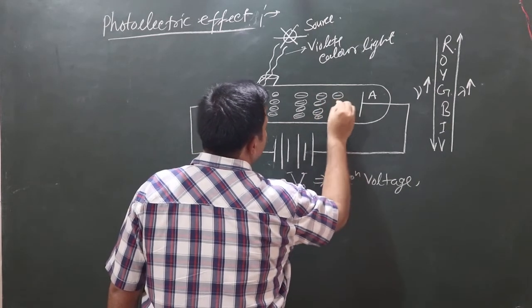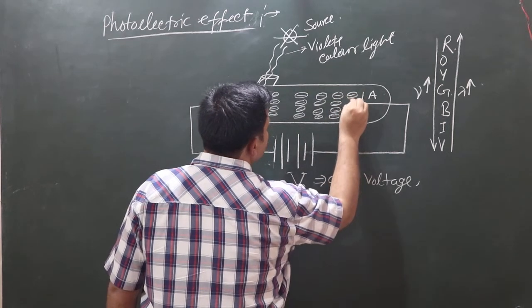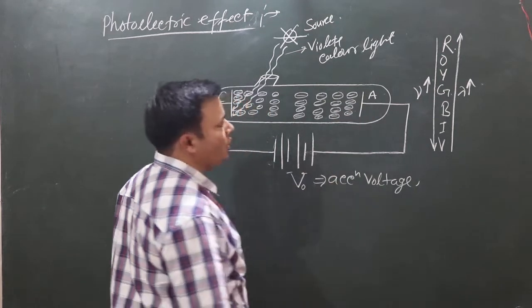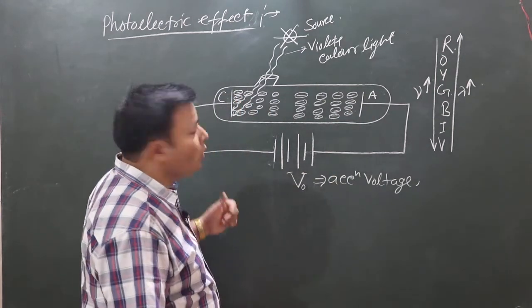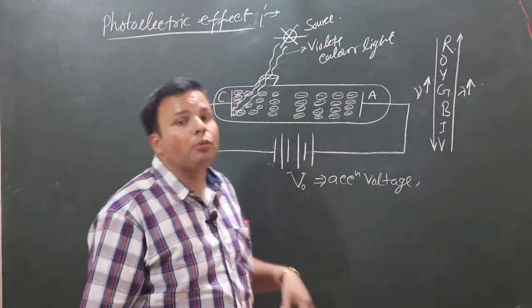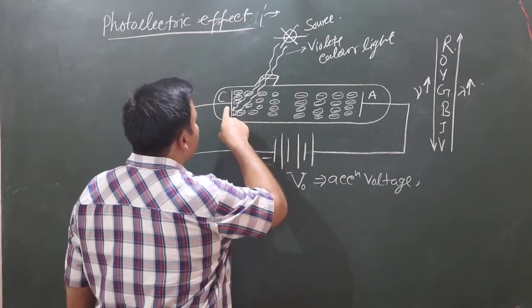Here we are supporting the photoelectric effect, because for photoelectric emission, we are connecting the emitter plate